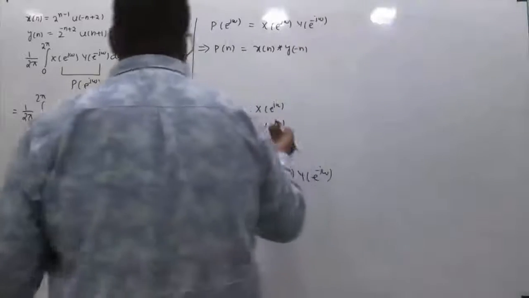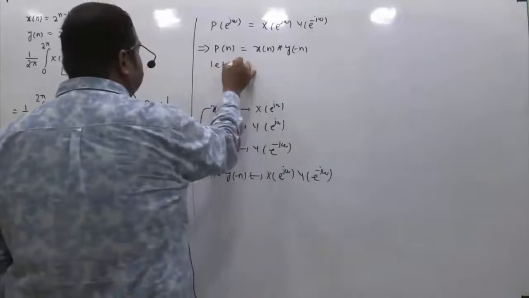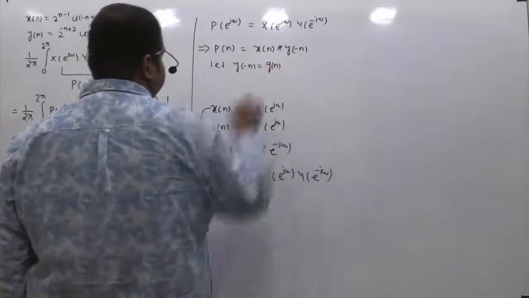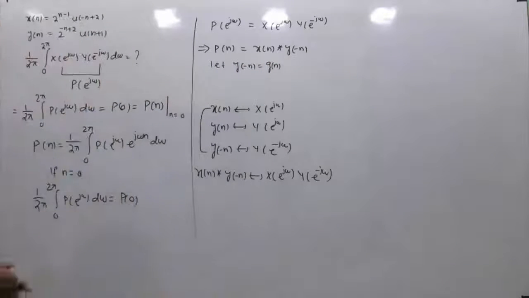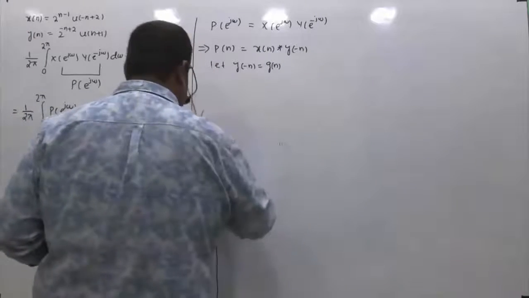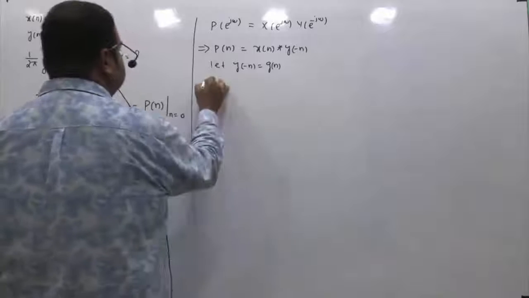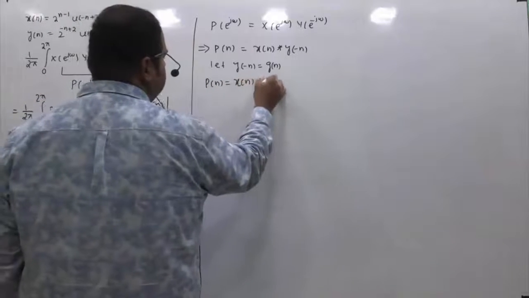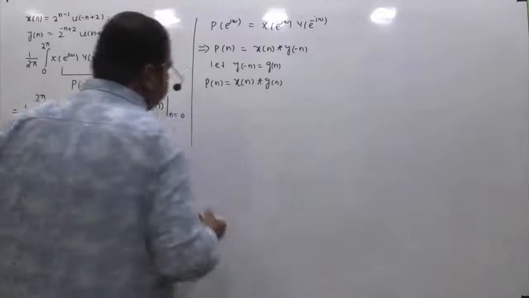And again for simplicity, let y[-n] equal g[n]. So that means p[n] is equal to x[n] convolved with g[n].